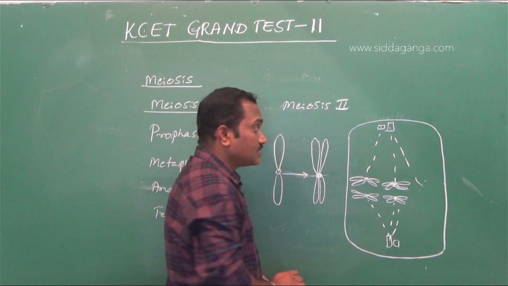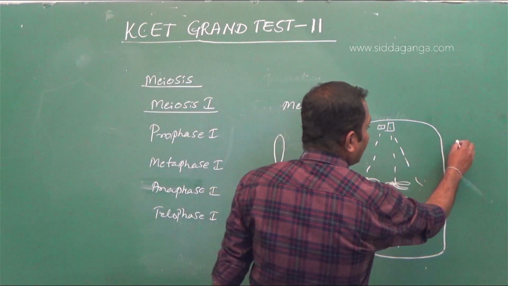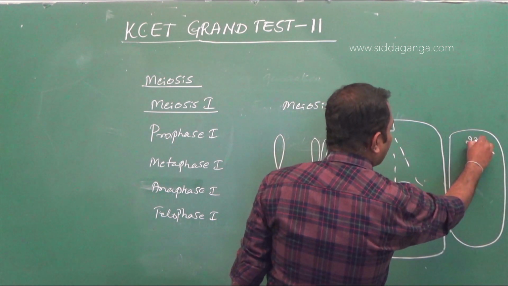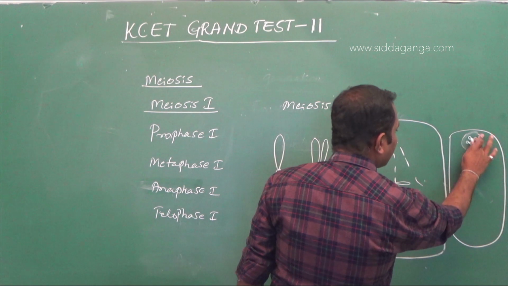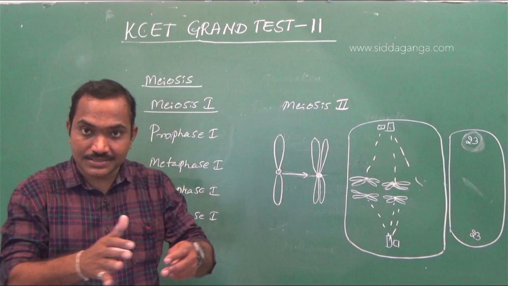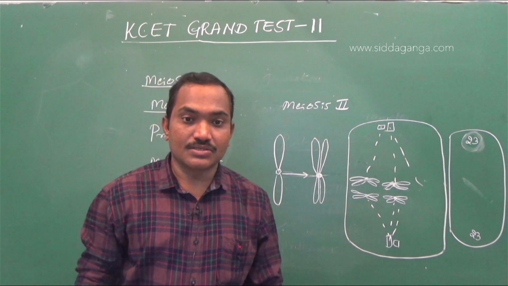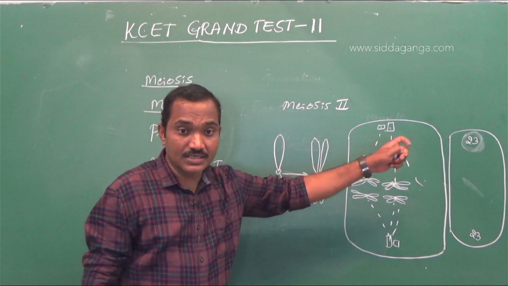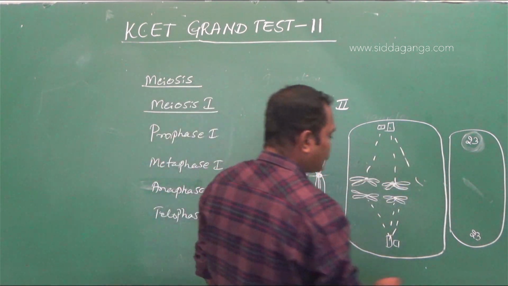As a result, what happens? At one pole you will be having 23 chromosomes, and at the other pole you will be having 23 chromosomes. That is what separation or segregation. So segregation of Mendelian factors occurs at what phase? That is anaphase 1.